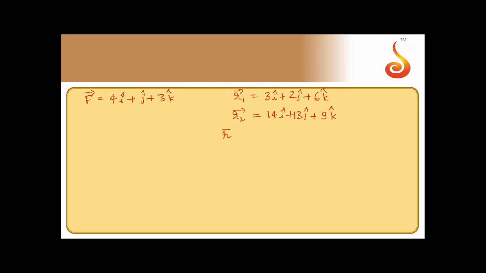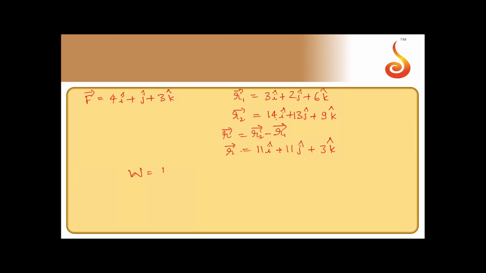So the displacement, let it be R, is given by R2 minus R1, final minus initial, that will be 14 minus 3, 11i cap, 13 minus 2, 11j cap, 9 minus 6, 3k cap.